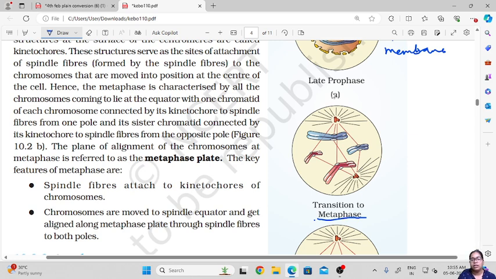When the cell undergoes metaphase, the chromosomes are condensed and form distinct structures called chromosomes. You can see the chromosomes; they are now distinct and can be observed in the cell.